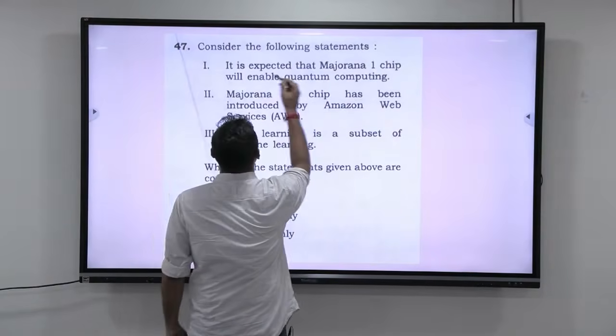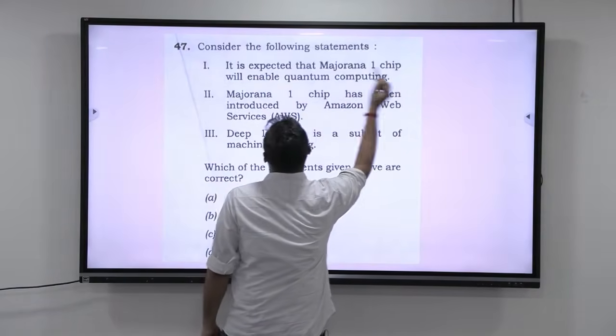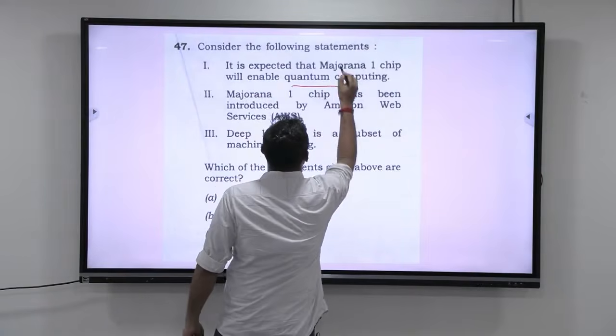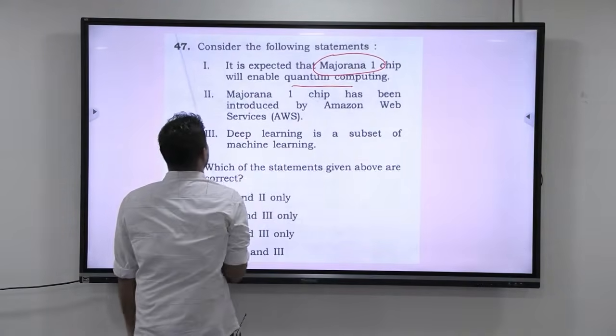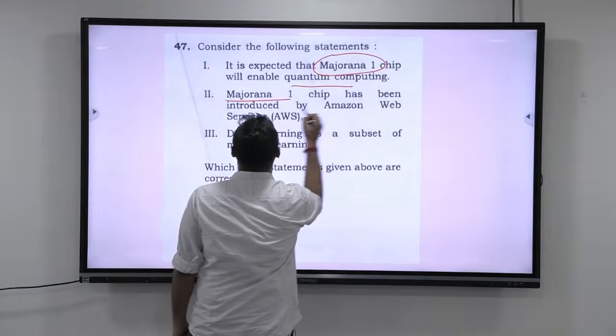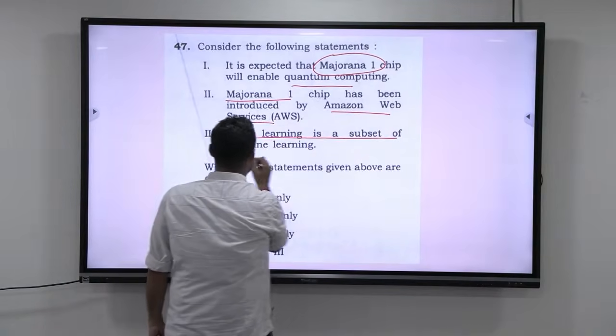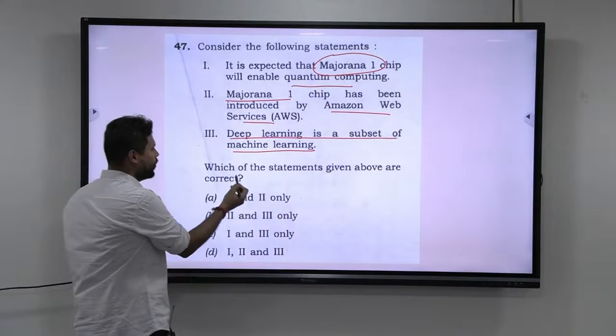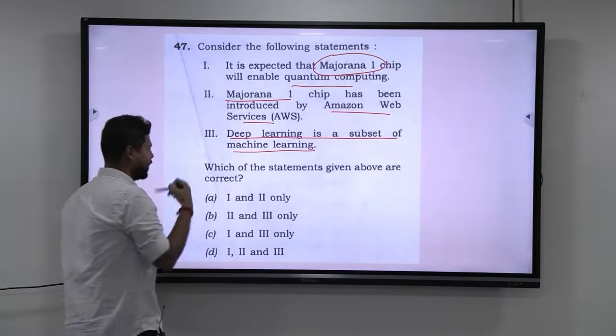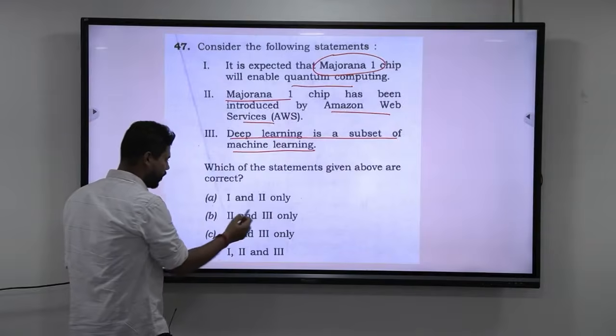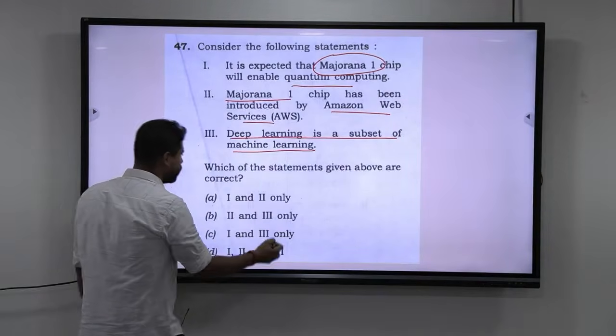Consider the following statements. It is expected that Majorana 1 chip will enable quantum computing. So the question is on Majorana 1 chip. Majorana 1 chip has been introduced by Amazon Web Services. Deep learning is a subset of machine learning. Look at this. Which of the statements given above are correct? You have 1 and 2 only, 2 and 3 only, 1 and 3 only, 1, 2 and 3 only.